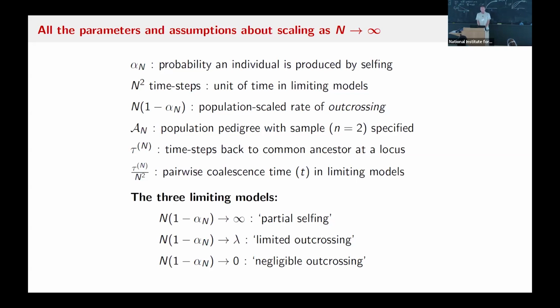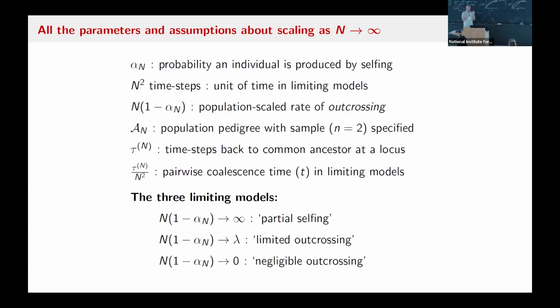It turned out that there were 3 different things that happen in the limit in terms of the outcrossing rate. One of them is so-called partial selfing. That should be well known to anyone who knows about coalescent models with selfing. There's a model called the coalescent with partial selfing. And this is when the rescaled outcrossing rate goes to infinity. So if I had a constant probability of being a selfed individual, an outcrossed individual, like 0.2 or something, and I take n to infinity, then I'm in that category.